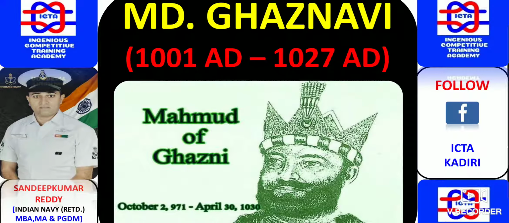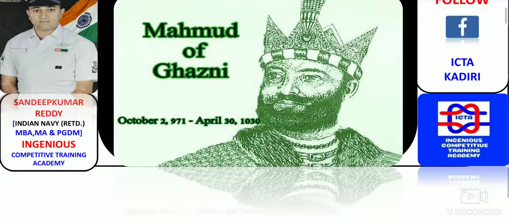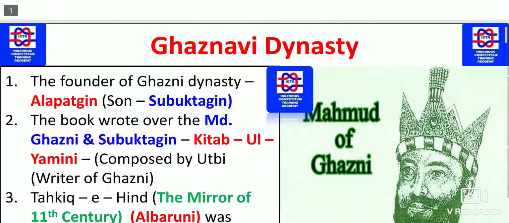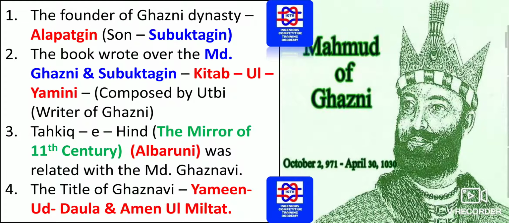As you can see, we had already discussed various topics. Now we have Muhammad Ghaznavi, who is of the Ghazni Dynasty. Between 1001 AD and 1027 AD, his presence was major. Initially, the founder of the Ghazni Dynasty was Alabgin, and after that the son came, that is Subuktagin. So these are the main rulers. Post these two rulers, Muhammad Ghaznavi came.